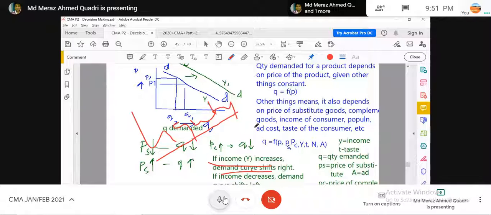Is inflation good for the economy or bad for the economy? If it is not good for the economy, then your salary will not increase. You know that.